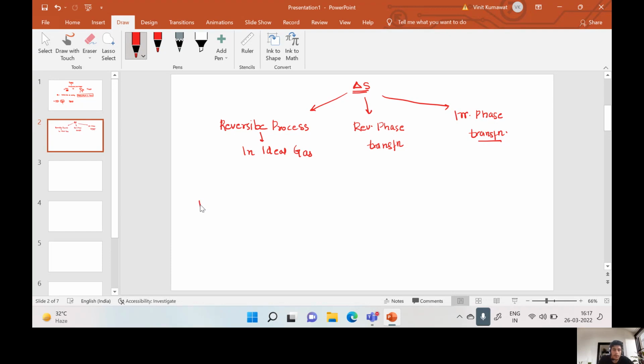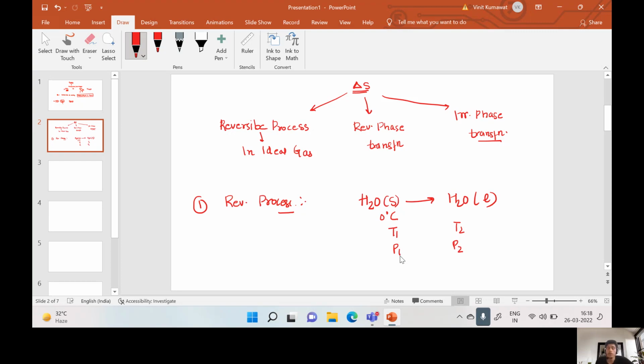So for a reversible process, like we have H2O solid converting into H2O liquid. This is a process in which solid state is converting into liquid state at 0 degrees Celsius, and assume temperature T1 and temperature T2, pressure P1 and pressure P2.